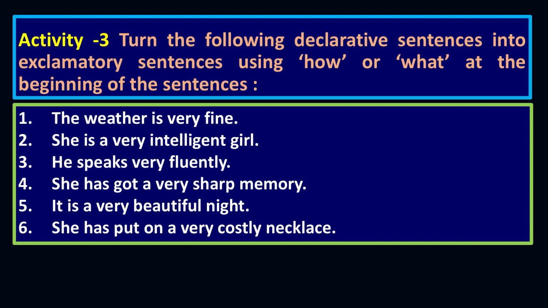So, my dear students, activity 3, turn the following declarative sentences into exclamatory sentences using how or what at the beginning of the sentences. The weather is very fine. She is a very intelligent girl. She speaks very fluently. She has got a very sharp memory. It is a very beautiful night. She has put on a very costly necklace, right.